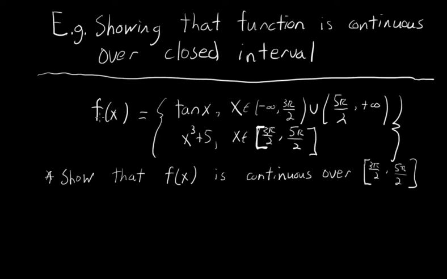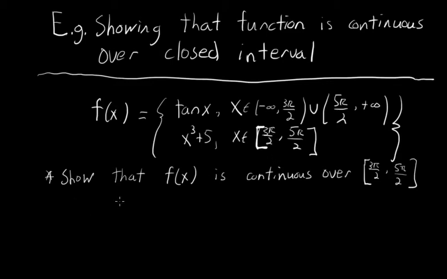Let's say we have the piecewise defined function f of x that's defined as x cubed plus 5 over the closed interval 3 pi over 2 to 5 pi over 2, and defined as tangent of x outside of this interval. So between negative infinity and 3 pi over 2, exclusive of 3 pi over 2, as well as between 5 pi over 2 to positive infinity, exclusive of 5 pi over 2. And we want to show that f of x is continuous over the closed interval 3 pi over 2 to 5 pi over 2.